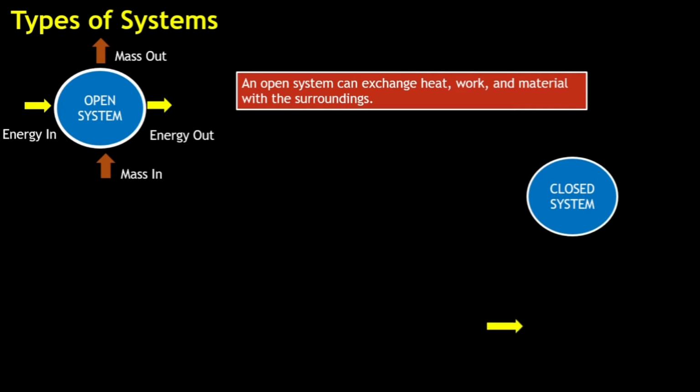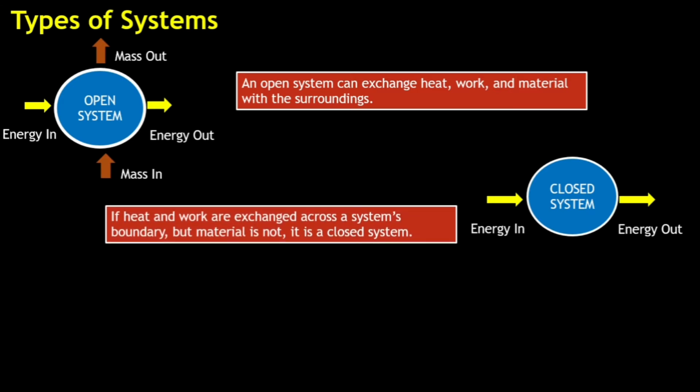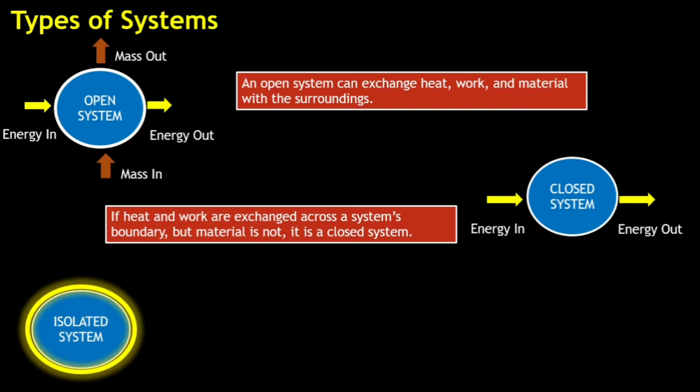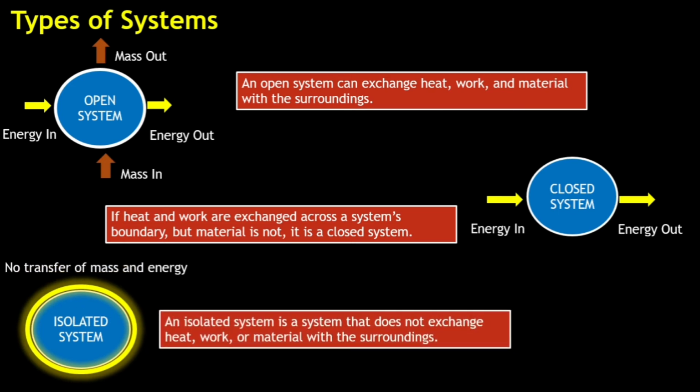Then closed system. Closed system is the system in which there is only exchange of energy. There's no exchange of material or mass. So if heat and work are exchanged across a system's boundary but material is not, it is a closed system. Then what about isolated system? There is no exchange or no transfer of mass and energy. So an isolated system is a system that does not exchange heat, work or material with the surroundings. So these are the types of systems: open system, closed system and isolated system.